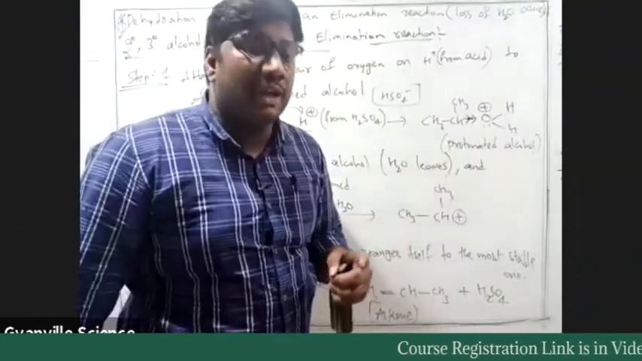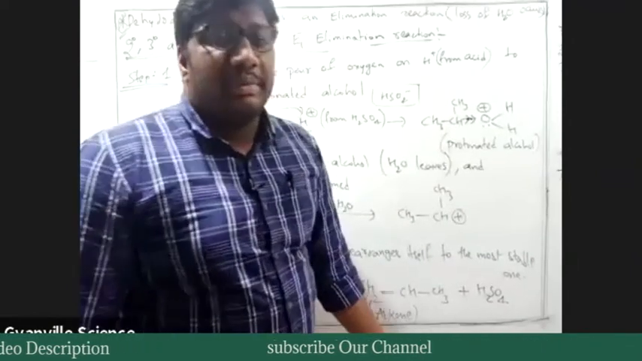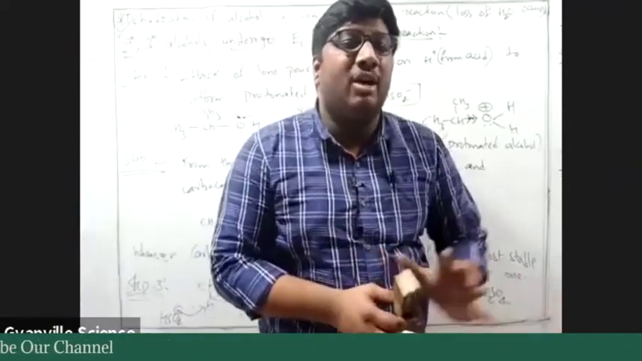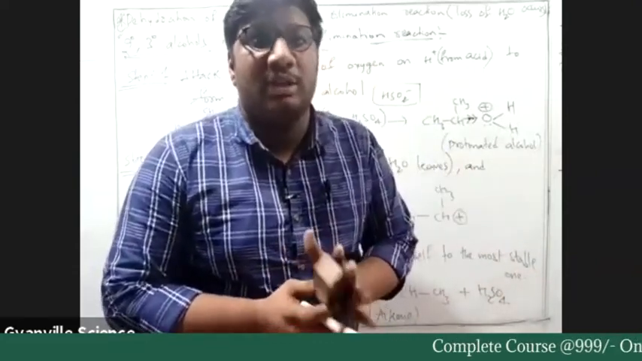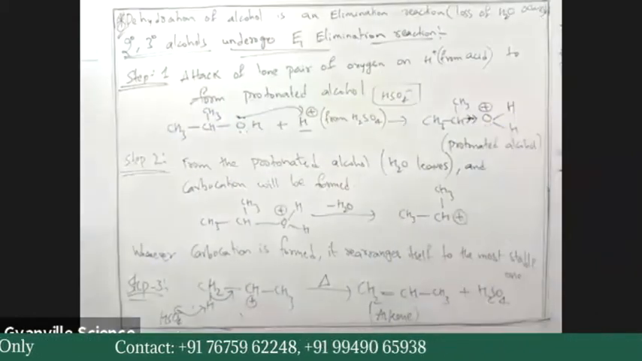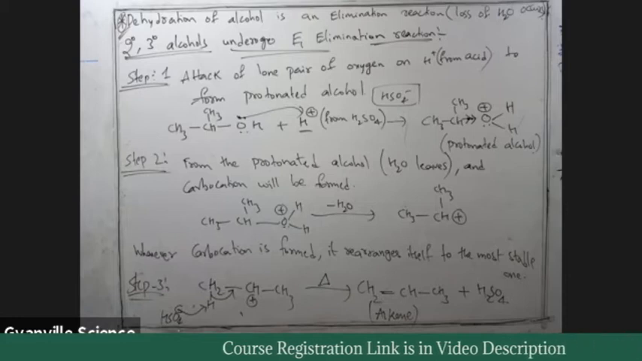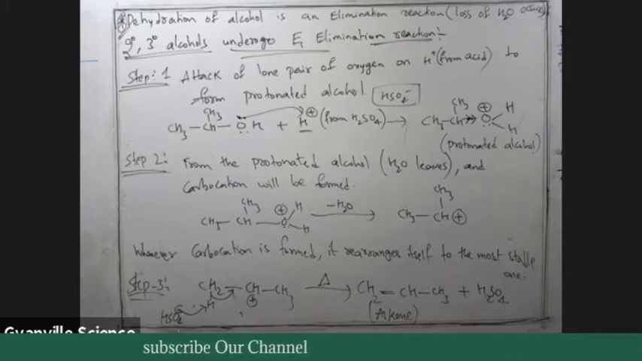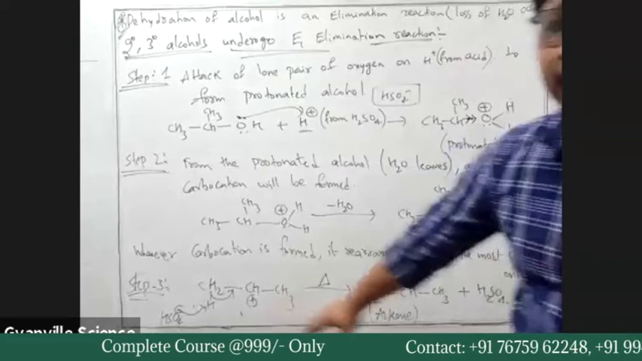But if there is a possibility of different alkenes, then Saytzeff rule is followed. That is, the most stable alkene will be formed. Saytzeff rule means the alkene formed should have more alkyl groups. I think you know that rule. In alkyl halide formation, we have discussed the Saytzeff rule. Yes or no? Go back to your notes and check. So in the third step, we need to follow the Saytzeff rule, that is, the most stable alkene forms.